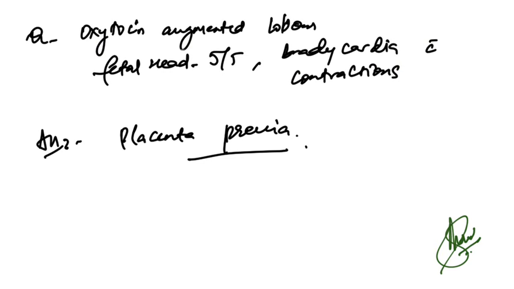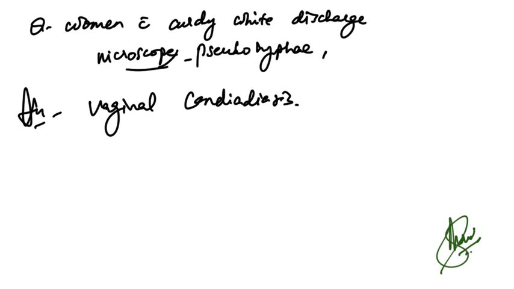Oxytocin augmented labor, in that bradycardia with contractions and fetal head is felt at 5/5. So what can be the diagnosis? Most commonly it can be placenta previa. That will be the correct answer.